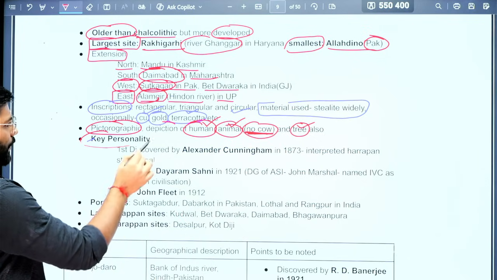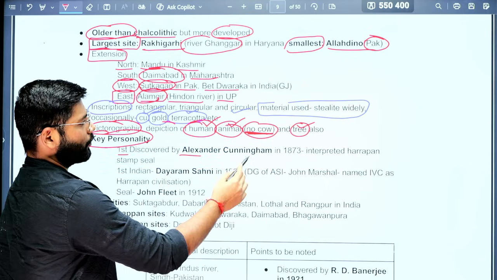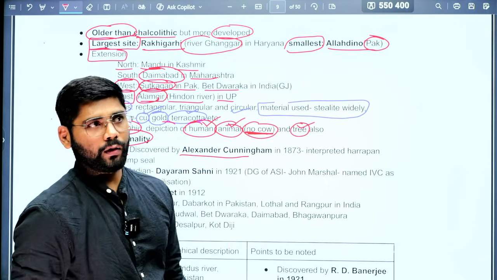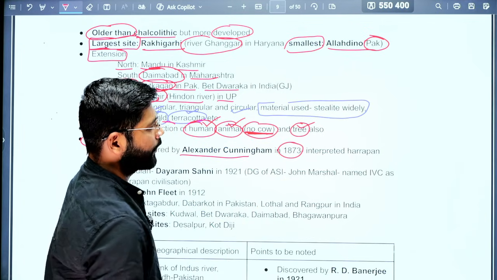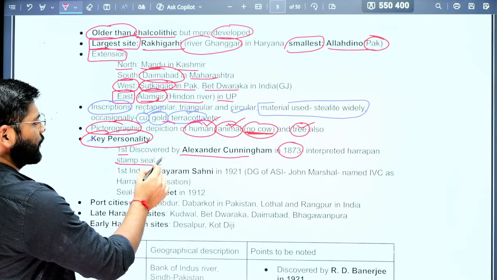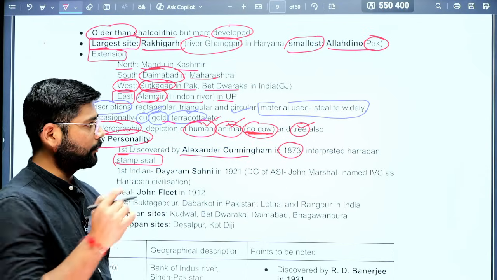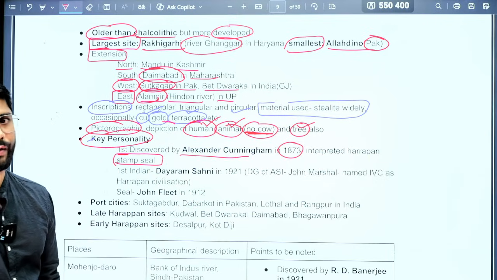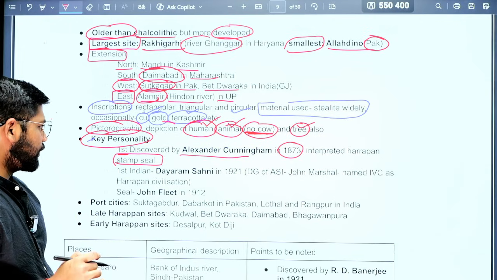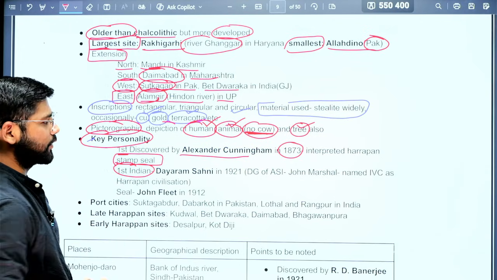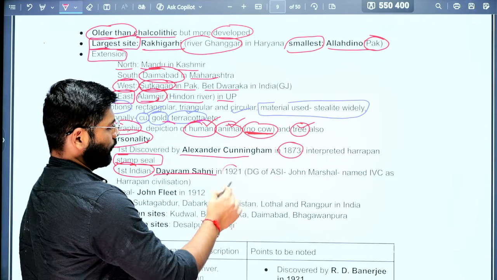Now the key personalities associated with the Indus Valley civilization. First, the site was discovered by Alexander Cunningham, the first Director General of ASI, in 1873, and he also interpreted the Harappan stamp seal. The Harappan inscription has not been deciphered; what he did was interpret a stamp seal, but we don't have a valid interpretation. Next, the first Indian associated with the Harappan civilization was Daya Ram Sahni, in 1921.